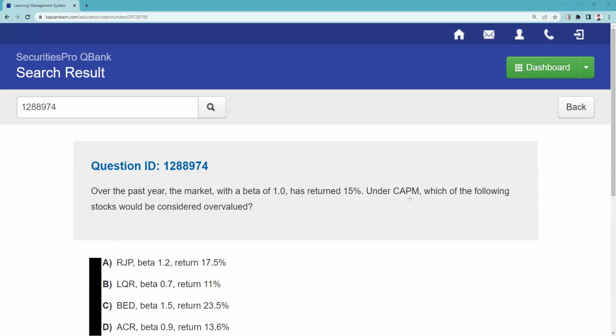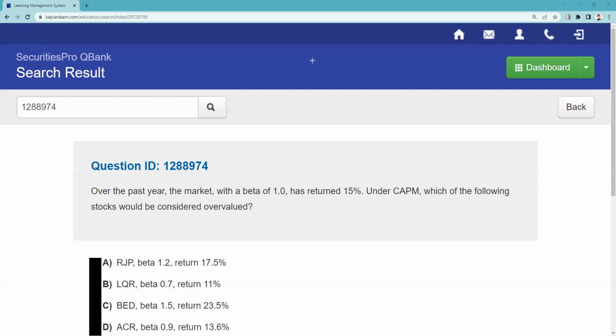It tells us our actual return for RJP was 17.5%. Our actual return for LQR was 11%. Our actual return was 23.5. ACR beta 0.9 return is 13.6. Which of the following stocks would be considered overvalued? Overvalued. All right, so over the past year, the market has beta, which of the following would be considered overvalued?